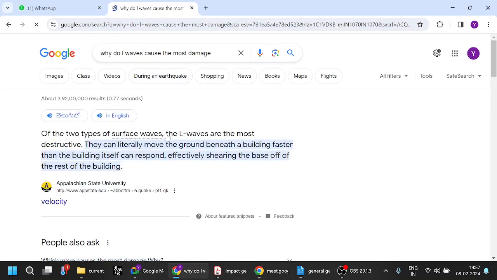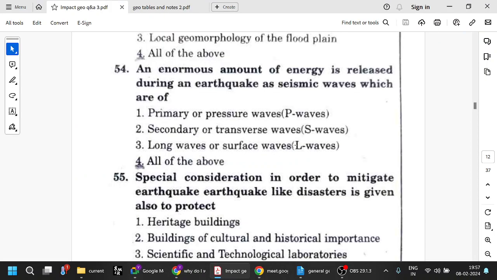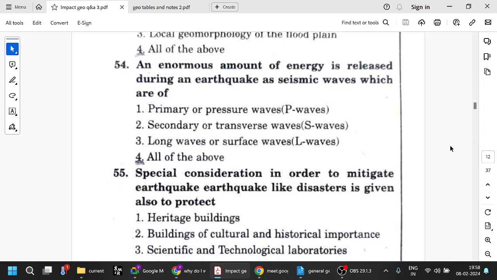Of the two types of surface waves, L waves are the most destructive. They can literally move the ground beneath a building faster than the building itself can respond. So basically, remember that the surface waves, L waves, cause the most damage. That is a very standardly asked question also.